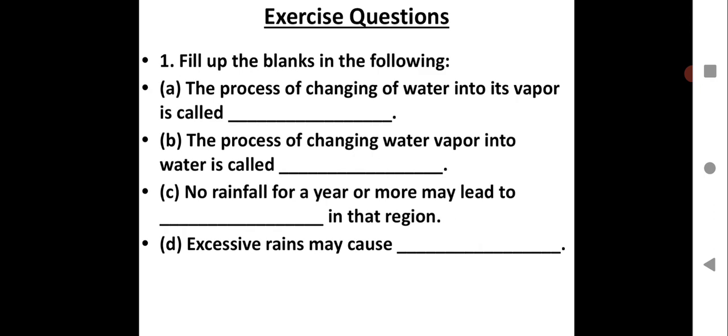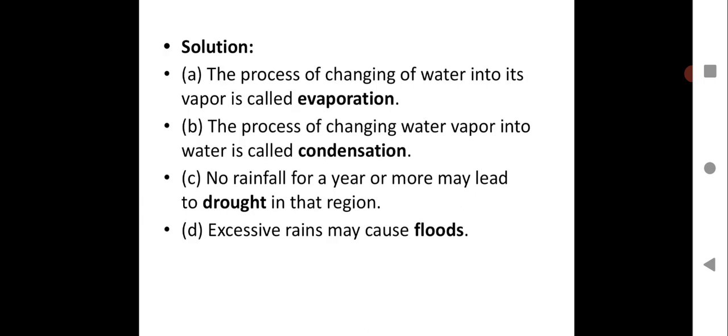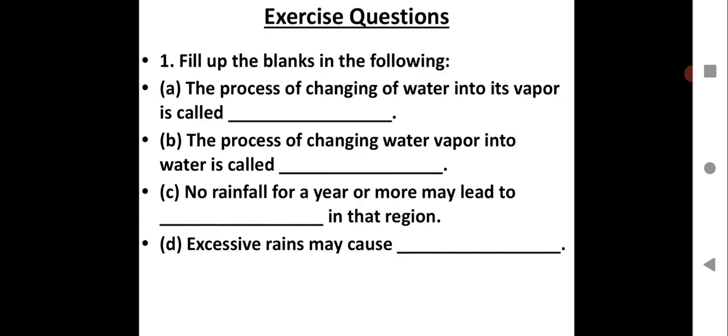Next, the process of changing water vapor into water is called dash. So you all know the process, that is condensation. So please do write along with the statement, children. And please do not write in the textbook. You have to write all this in your notebook for your portfolio assessment.